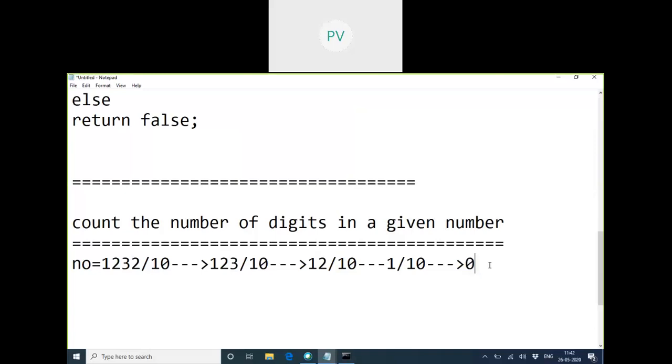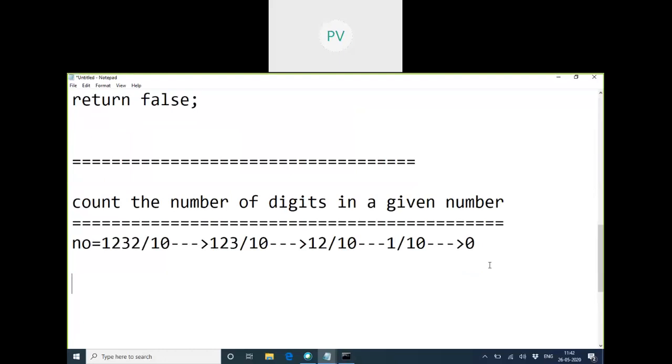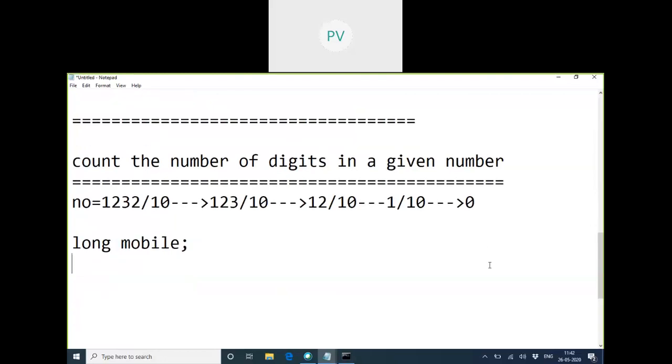Okay, can you tell the logic of else? Okay, this is a long mobile, and I want to take a count variable, initially 0. Now while the mobile number is greater than 0, I have to repeat something.